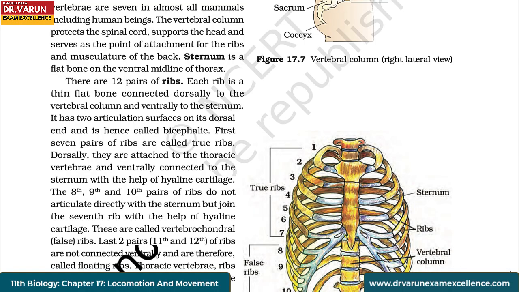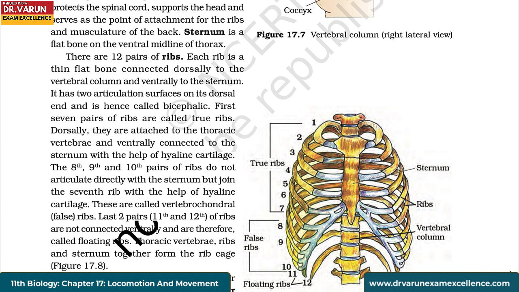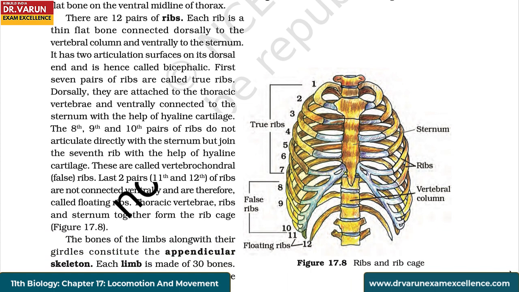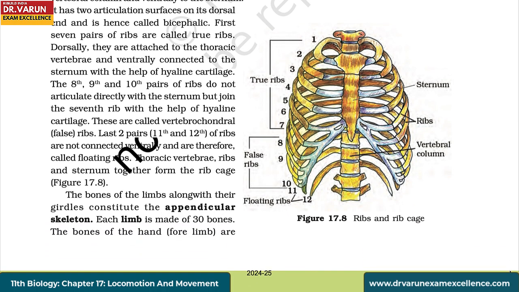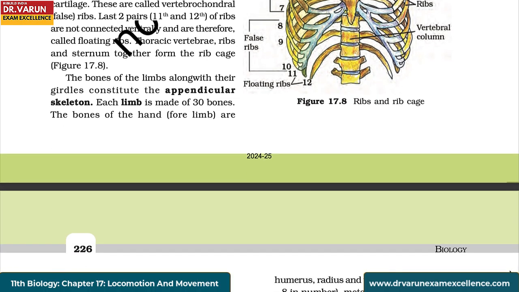The 8th, 9th, and 10th pairs of ribs do not articulate directly with the sternum but join the 7th rib with the help of hyaline cartilage. These are called vertebrochondral or false ribs. Last 2 pairs, 11th and 12th, of the ribs are not connected ventrally and are therefore called floating ribs. Thoracic vertebrae, ribs, and sternum together form the rib cage.